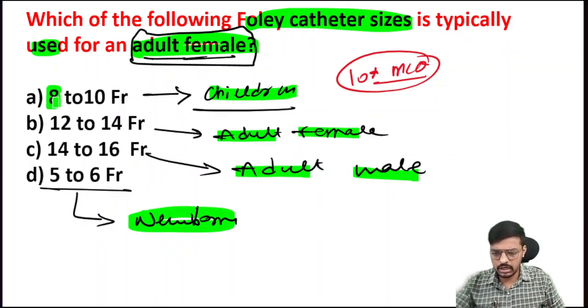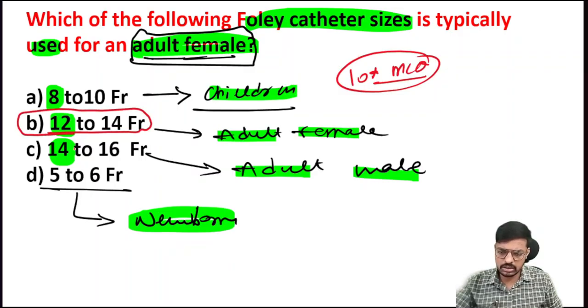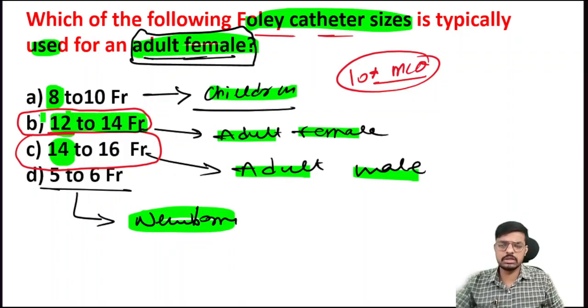In children, 8 French is the good catheter. In the female adult, 12 French is the good catheter. In the adult male, 14 French is the good catheter. But when it comes to the exam, this is the range. Very important, and in the exam, only the range will be asked. Most important for you all. So if they ask for Foley's catheter size for the adult female, our best answer is 12 to 14 French. Very important. This is the 10-star MCQ. It will come in your exam.